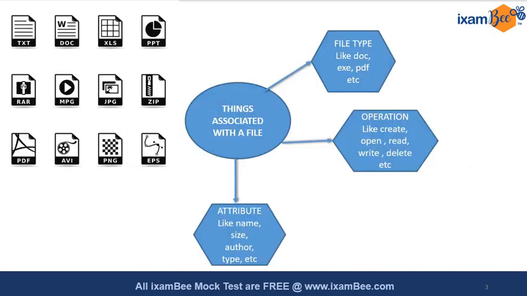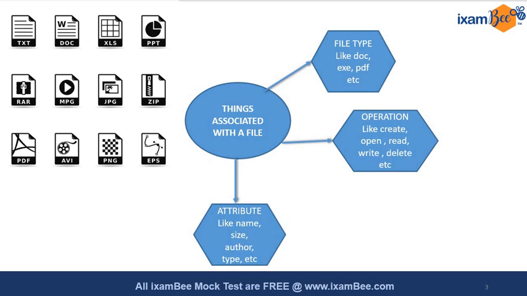Once we understand the file, we should know what things are associated with the file. A file will have a type. Which type of file is it? When you are creating a doc file in Word, that will have a doc extension. An executable file will have an exe extension. PDF files in Adobe will have a PDF extension.